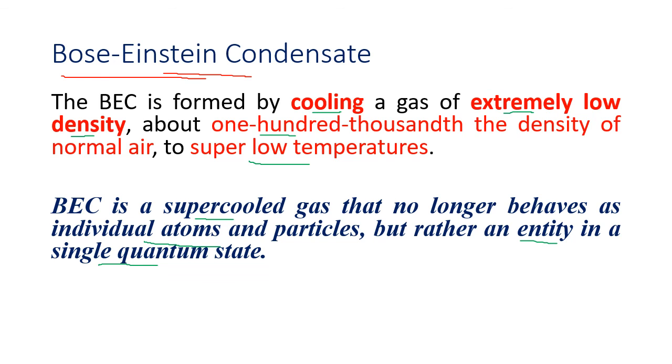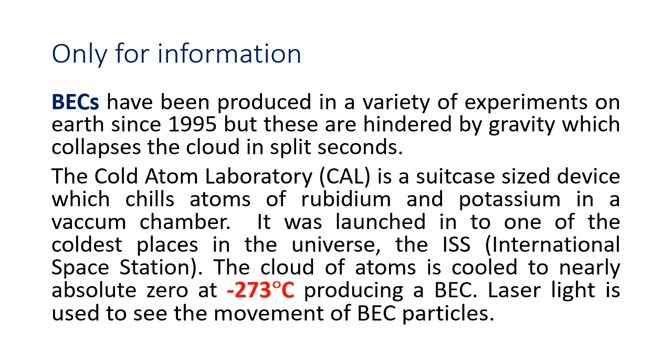Since 1995, a lot of BEC has been generated in the laboratory, but the cloud collapses. Which cloud? The BEC cloud. The particles coming together as one entity form a cloud, but it collapses on the earth because of gravity.